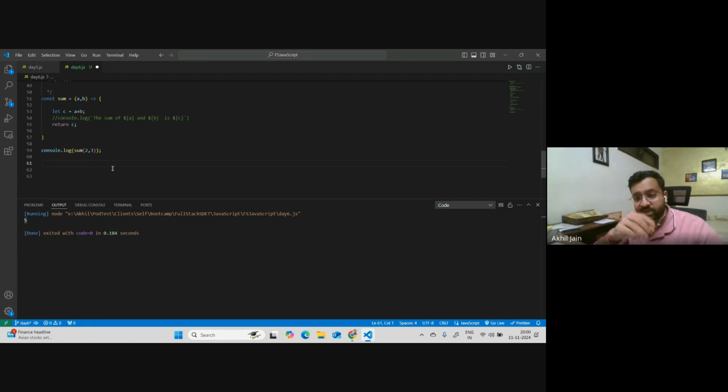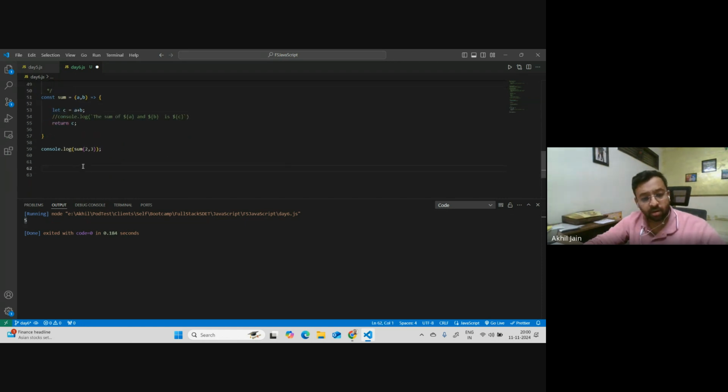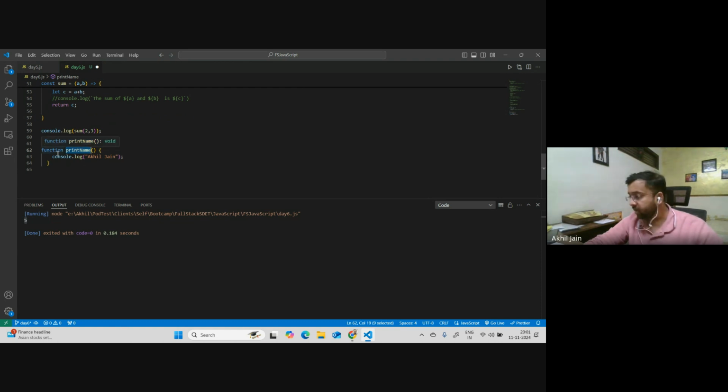See here, let's say I was creating this function to print a name, where I was not accepting an input. So let me first copy this and bring it down. You can see, everyone, currently I have created a function declaration where I have this method which is not accepting any inputs. So this is the function declaration. If I have to convert it into a function expression, that is, the anonymous function, what I'll do is I'll remove this name. Let me cut it out, and I will call const. And this is how I will write this. I hope everyone agrees.